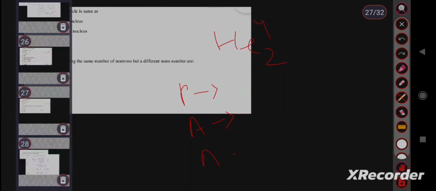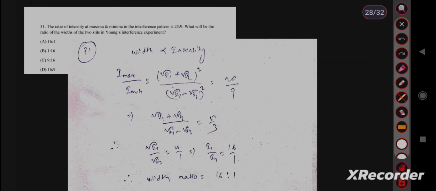Then move to the next question. Question number 31. The ratio of intensity at a maxima and minima in the interference pattern is 25:9. What will be the ratio of the widths of the two slits in Young's interference experiment? In Young's double slit experiment, we know width is proportional to intensity. The intensity ratio I max upon I min is given. So I max upon I min equal to, this is the formula, 25/9.